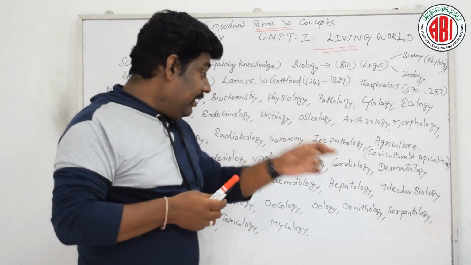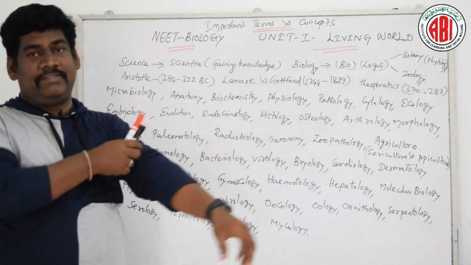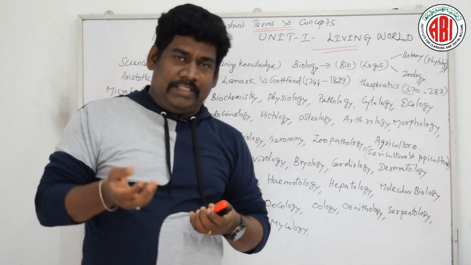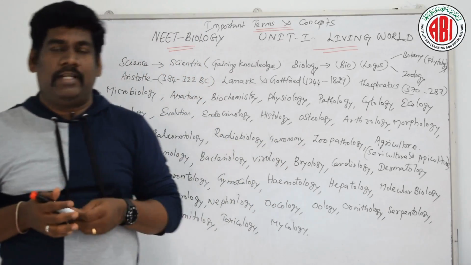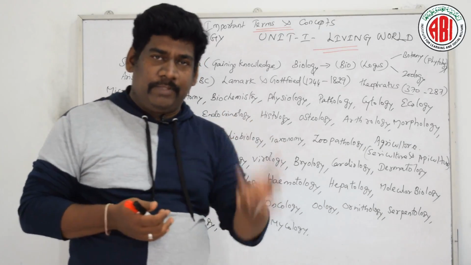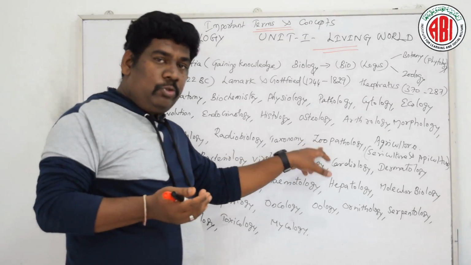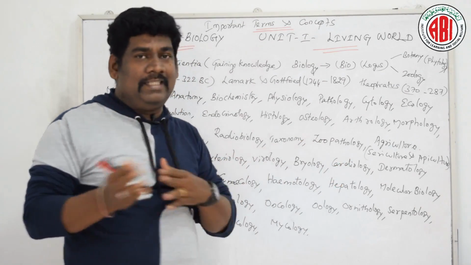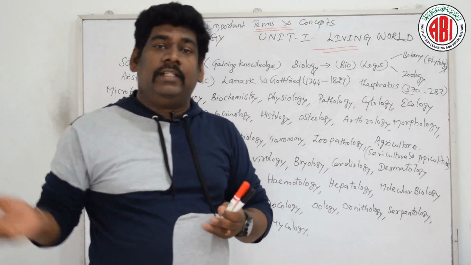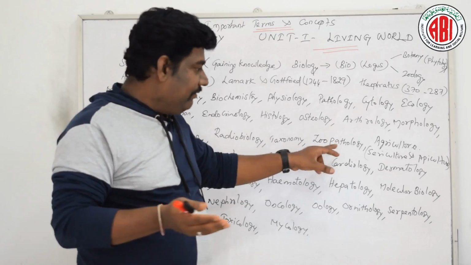Then when we are talking about zoopathology, pathology is a branch of science which deals with pathogens, especially microorganisms, like certain harmful microorganisms that are pathogens which can give diseases to human beings or animals. So especially when we are discussing zoopathology, this pathology relates to the different infections or diseases caused by different kinds of microorganisms in animals.